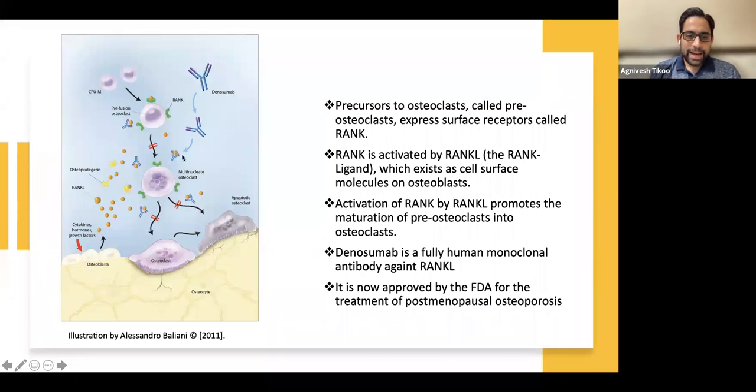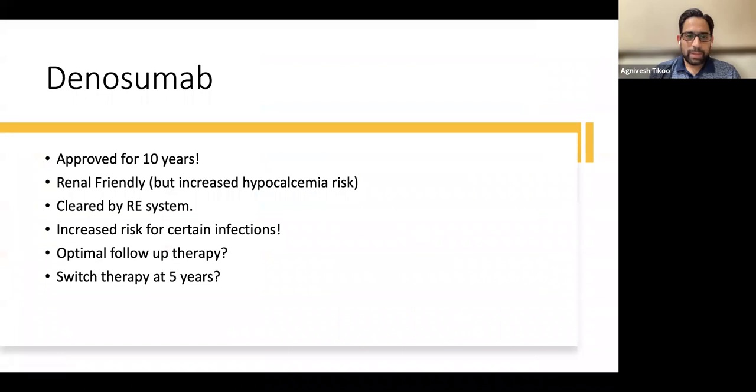Now, what denosumab does is that it takes away this RANK ligand, binds it, and does not let it sit on the RANK receptor and transform into an osteoclast. So this is the way denosumab works.